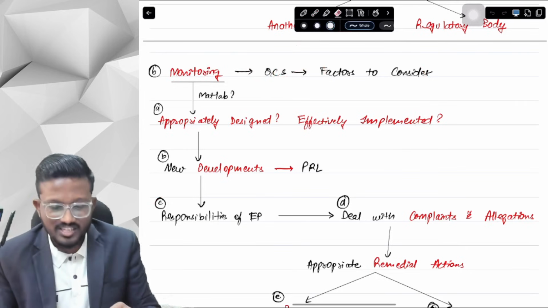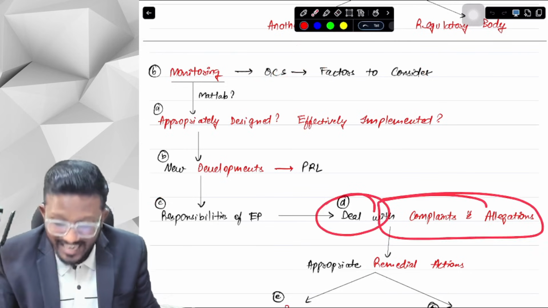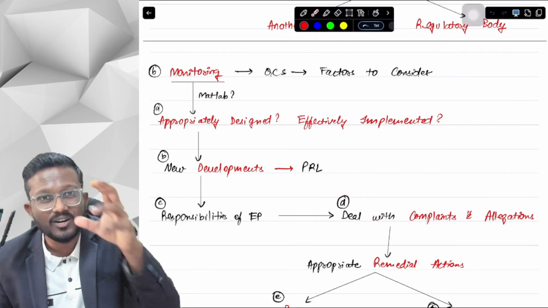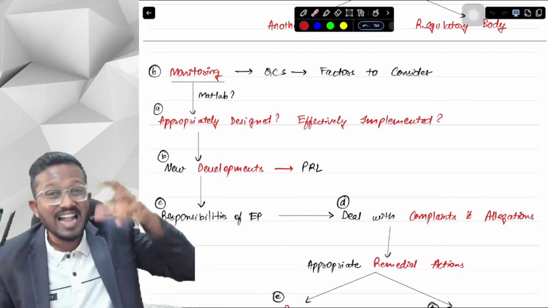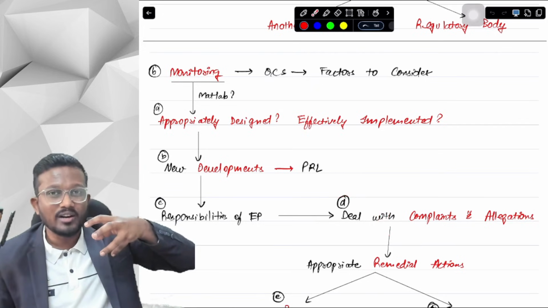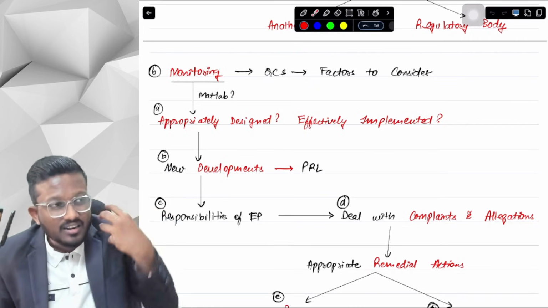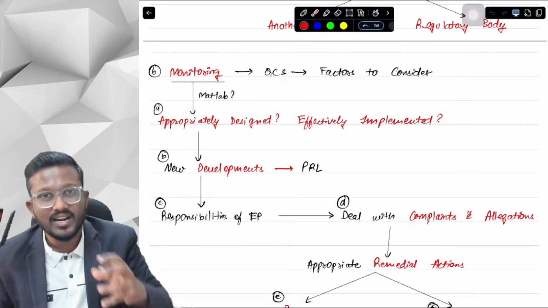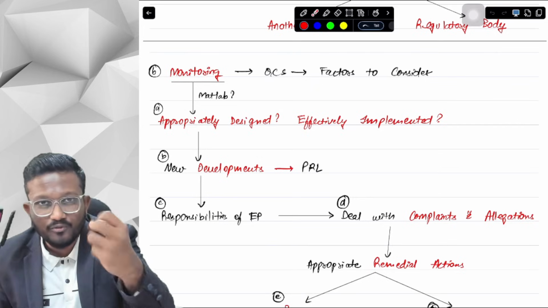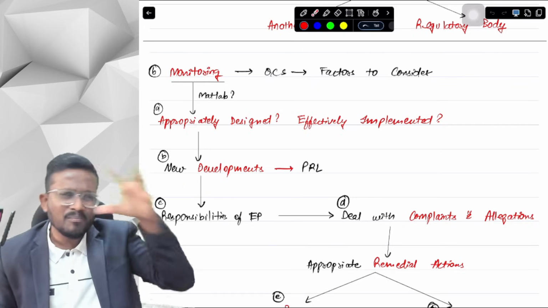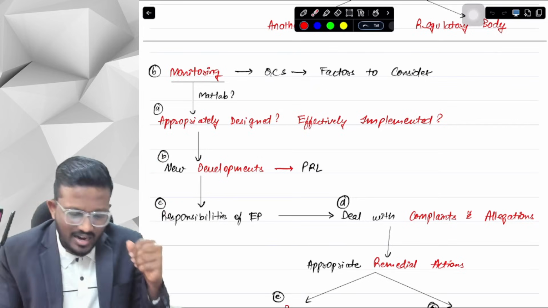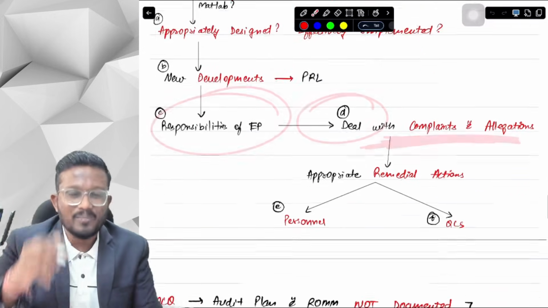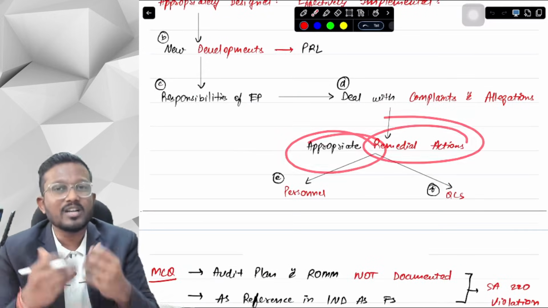The engagement partner also has the responsibility to deal with all the complaints and allegations that the firm has received regarding the quality control system. Maybe the client might have said that you are not giving services with quality. Our employee might be a whistleblower and say that the firm is not providing services with quality and there is fraud in the services we are providing. So it is the responsibility of the engagement partner to deal with complaints and allegations and put appropriate remedial actions in place.